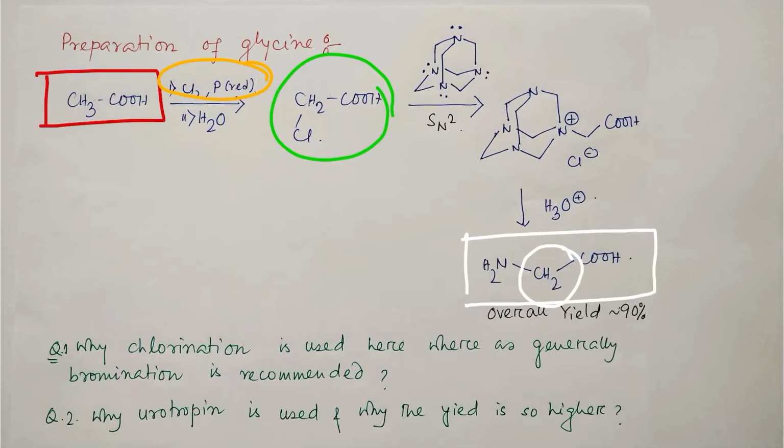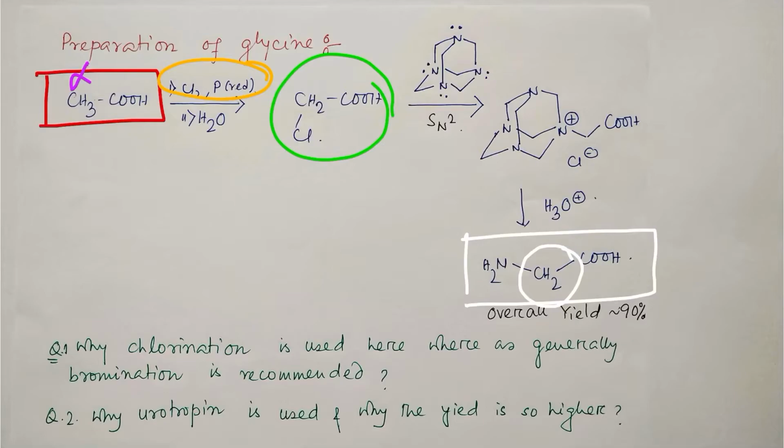Other chlorination is possible, but in this case, why have we chosen it? First of all, because of cost, and second, only one alpha carbon is there, no other hydrogen there. So it doesn't matter whether the reaction happens at the alpha position or beta, because no beta is there, so the reaction will not happen elsewhere. Fine, that is the advantage.